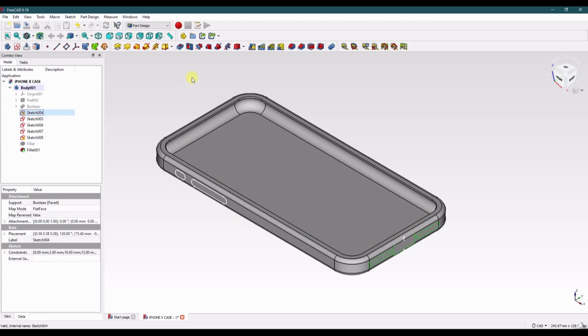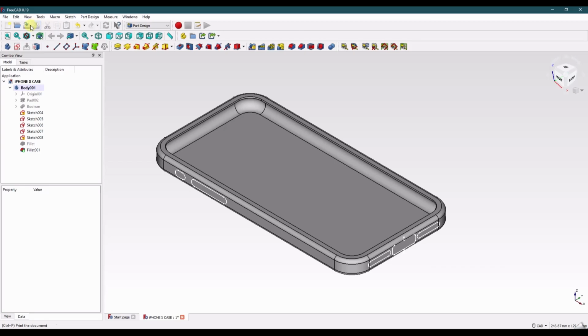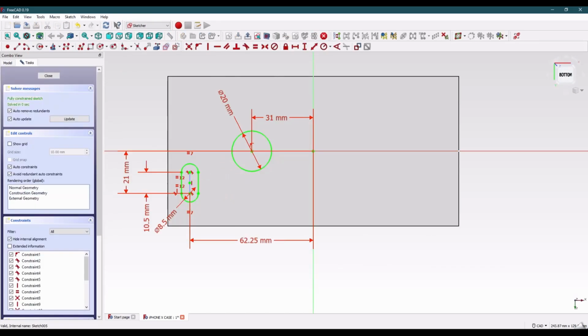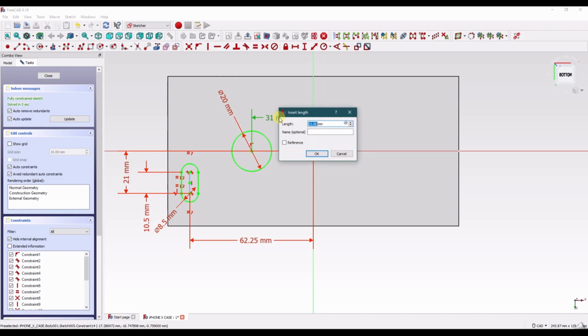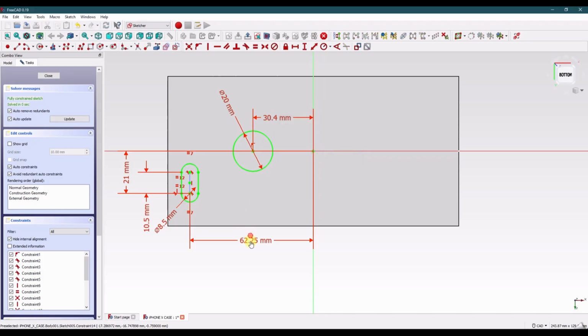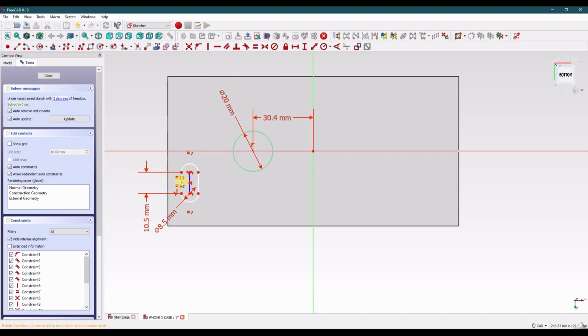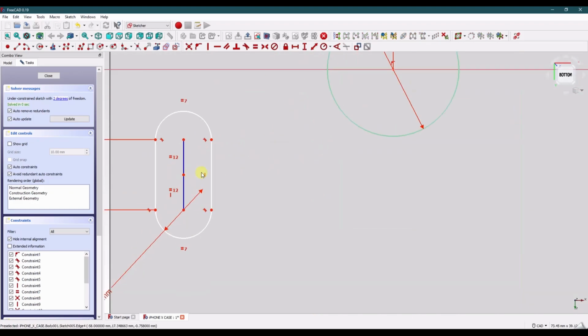Now that that's updated, let's go ahead and update the rest of the sketches. So this one changes a lot. It becomes 30.4, and this slot, I'm gonna just delete these. We have to rotate this slot horizontally.